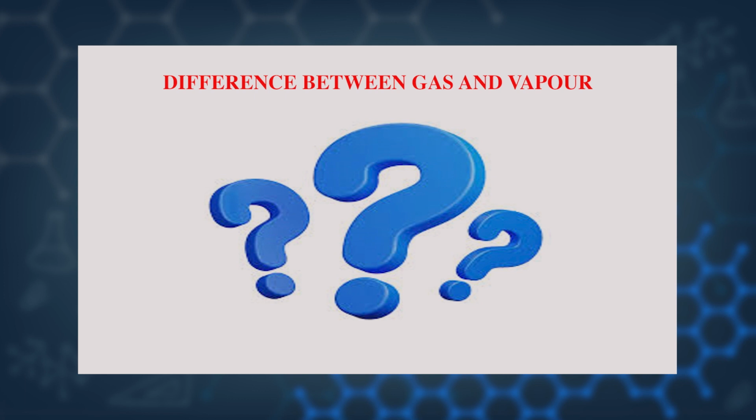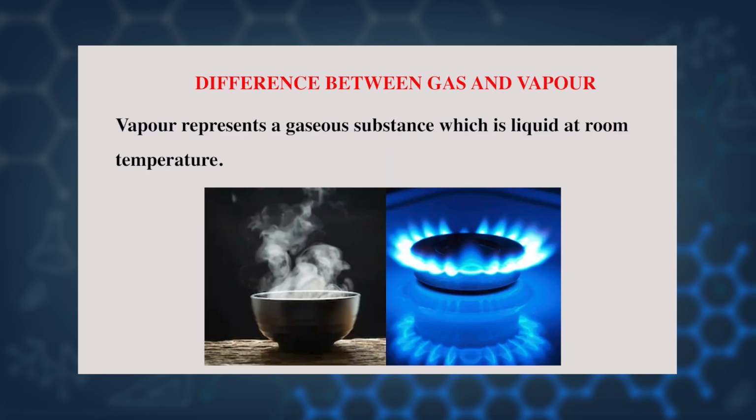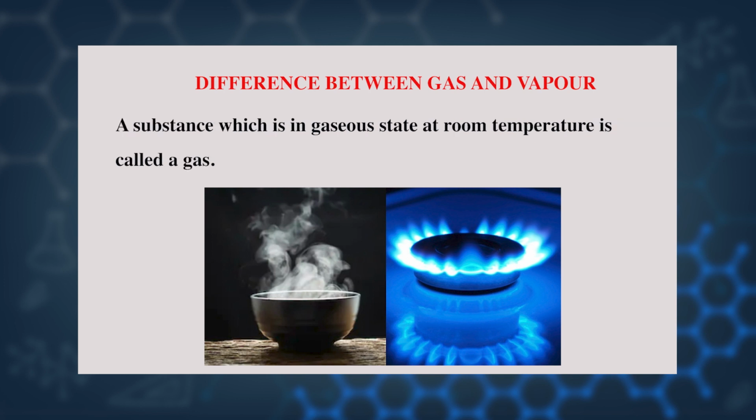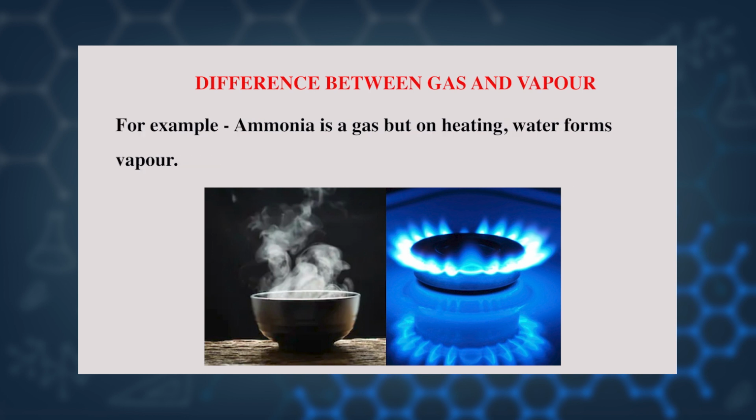Okay, dear children, have you heard about gas and vapor? Yes, there is a difference between gas and vapor. What is that? We will discuss. Vapor represents a gaseous substance which is liquid at room temperature, but a substance which is in gaseous state at room temperature is called a gas. For example, ammonia is a gas, but on heating, water forms vapor.